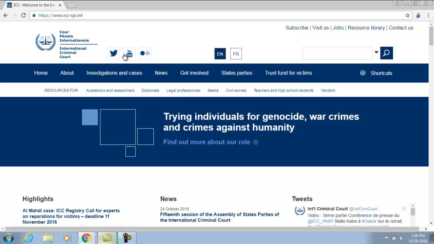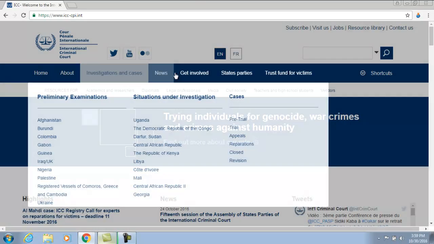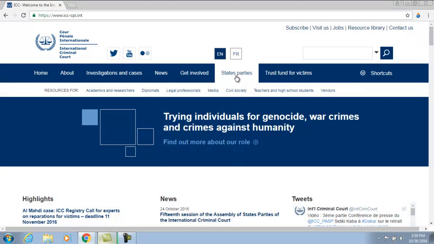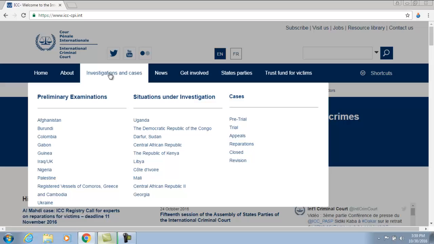The International Criminal Court's website gives you quick access to all of its cases and investigations, both past and present, as well as a number of other useful bits of information about how the court works, who the states parties are that agree to the jurisdiction of the court, and a number of resources for various types of researchers. If we're interested in investigations and cases, we can see the status of a number of different cases, preliminary examinations, and situations that are under investigation.